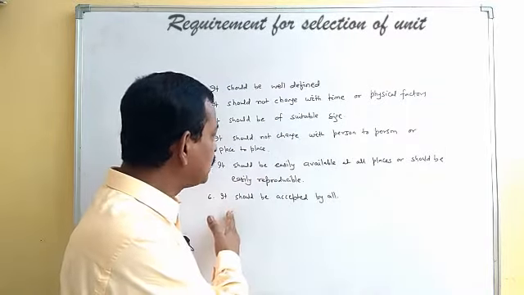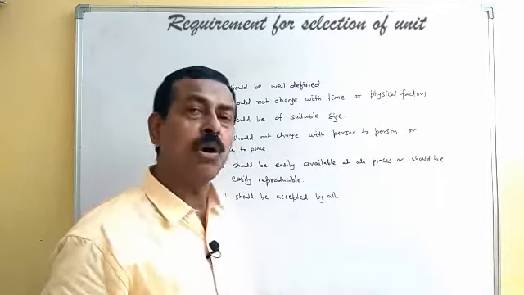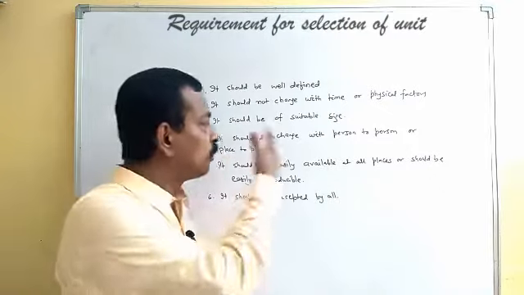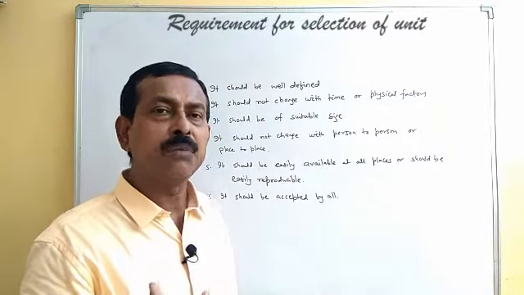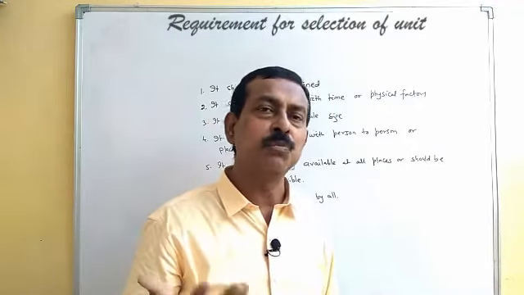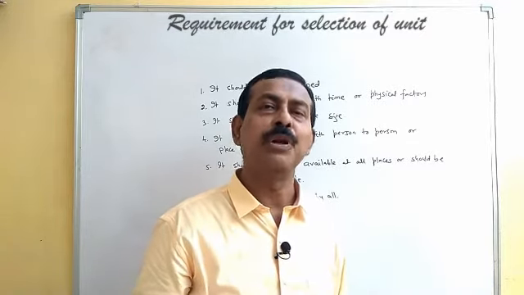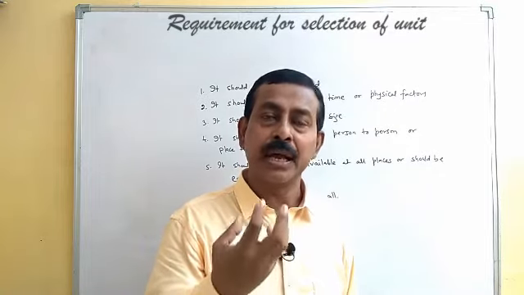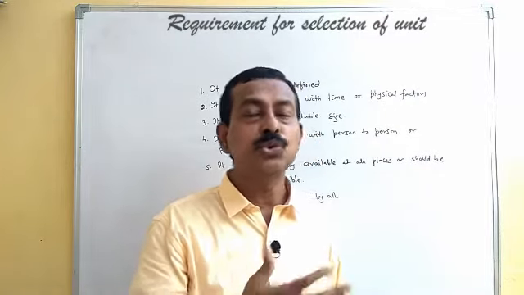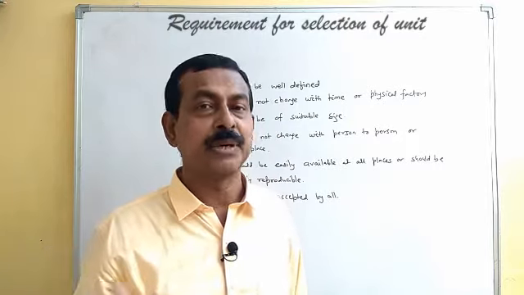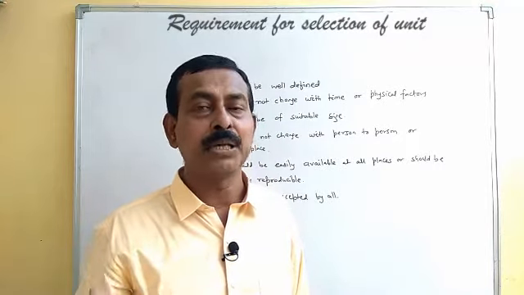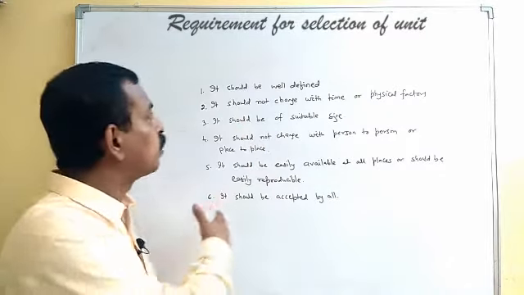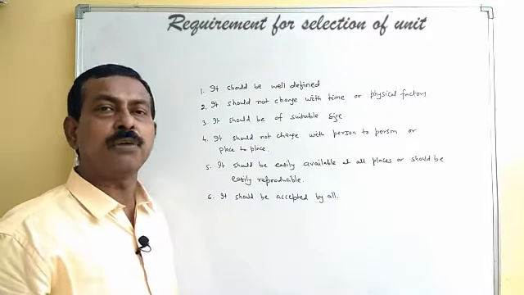And lastly, it should be accepted by all. Obviously, in any particular system where the problems, shortcomings or doubts are removed, definitely all will be accepting that. And if any particular system is accepted by all, it can be used by all the different participating countries or by the people of that country. So these are the requirements for the selection of a standard of measurement.